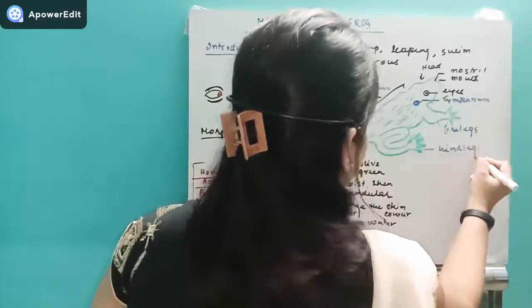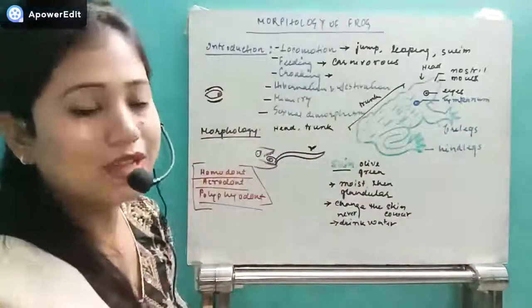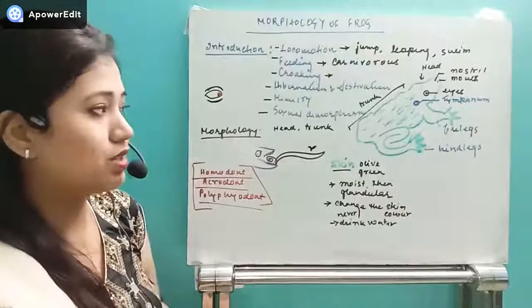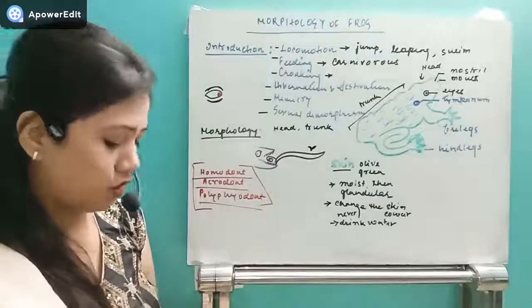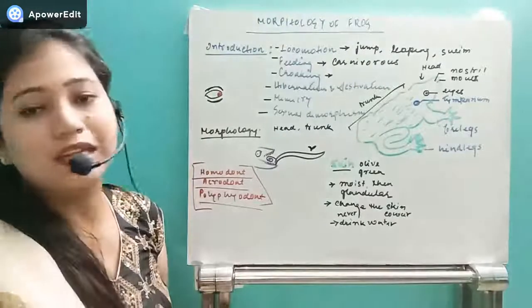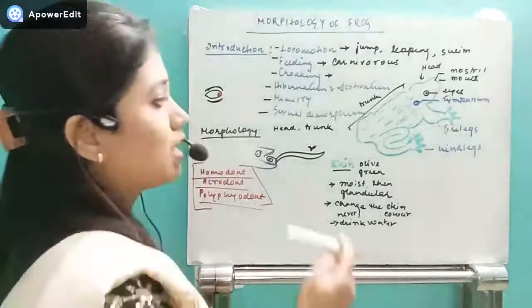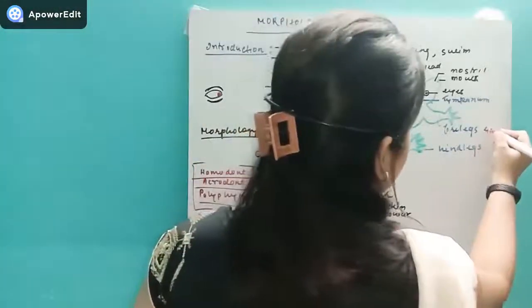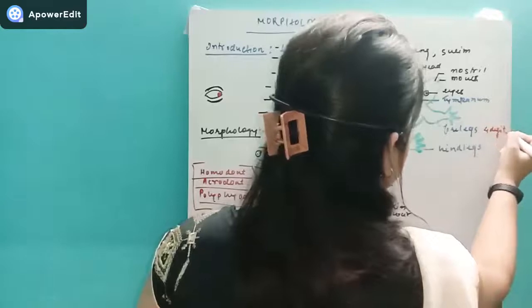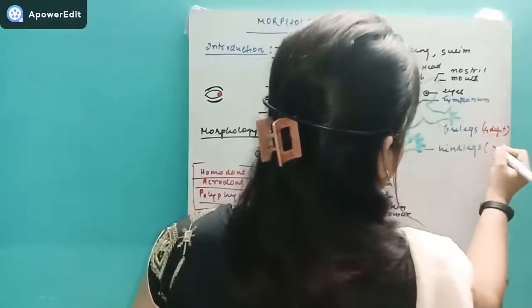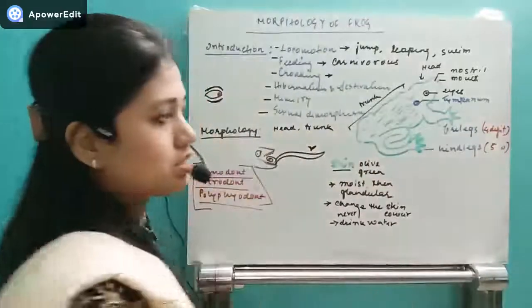Now if you see, the forelegs have only 4 digits. They don't have the thumb on the forelegs. In the hind leg, they have the 5 digits. So remember that the forelegs have 4 digits, and the hind legs have 5 digits.